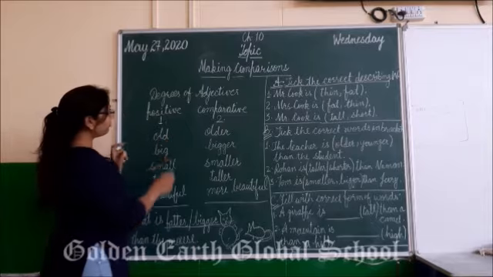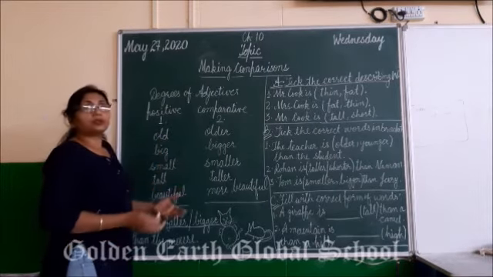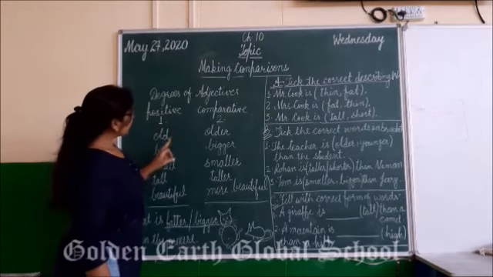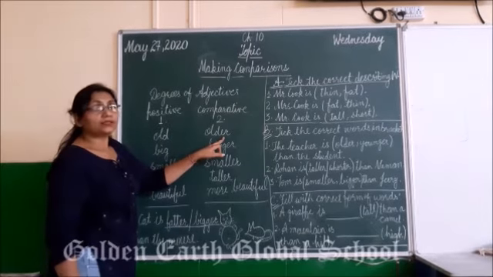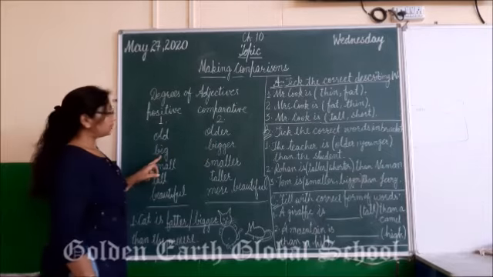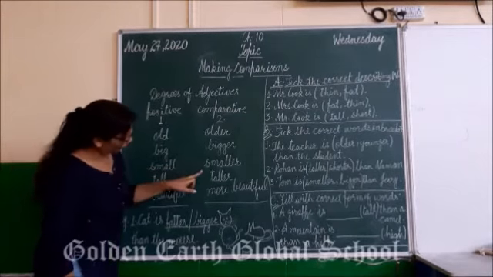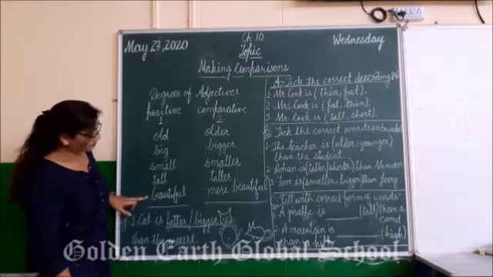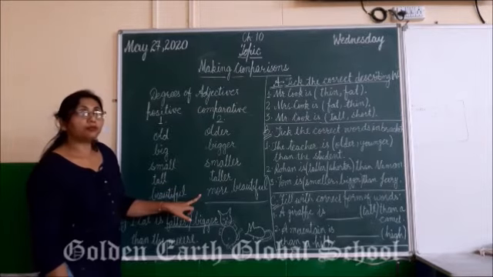First is positive. It is simply old, as we use describing words in simple way. Second, the comparative degree for old is older. What is older? Old, older, big, bigger, small, smaller, tall, taller, beautiful. Here we won't write beautifuler.